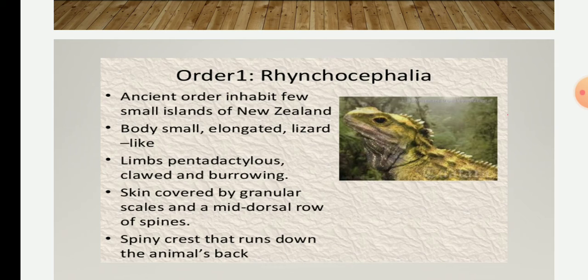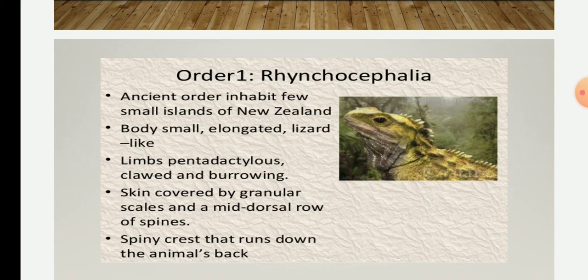What is the quadrate bone? We have come across this quadrate bone in our last lecture. Quadrate bone is a skull bone which connects the quadrate and the squamosal bone in the skull.